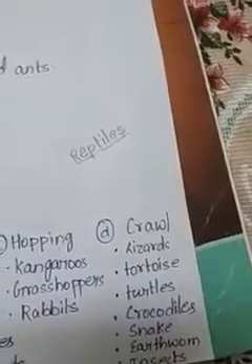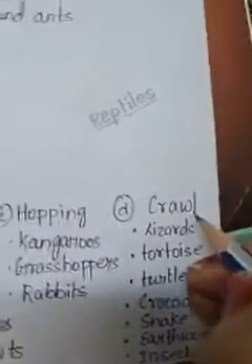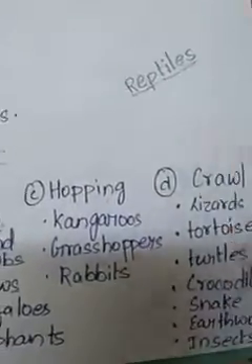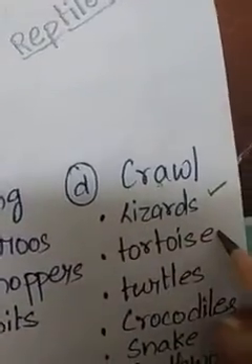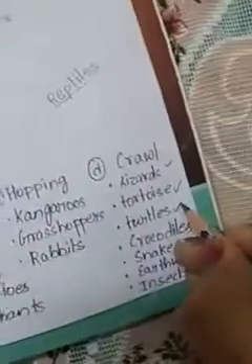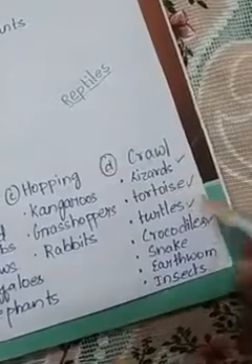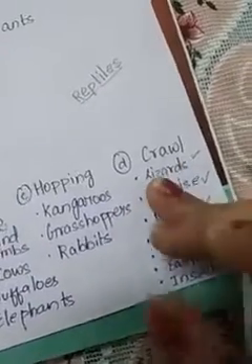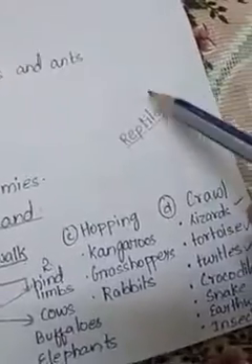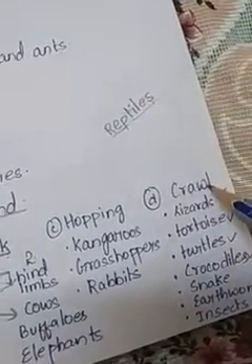With the support of their bellies, they crawl on the ground. So which are the reptiles that crawl on the ground? Lizard, tortoise, turtles and crocodiles. Lizard, tortoise, turtles and crocodiles are the reptiles which crawl on the land.